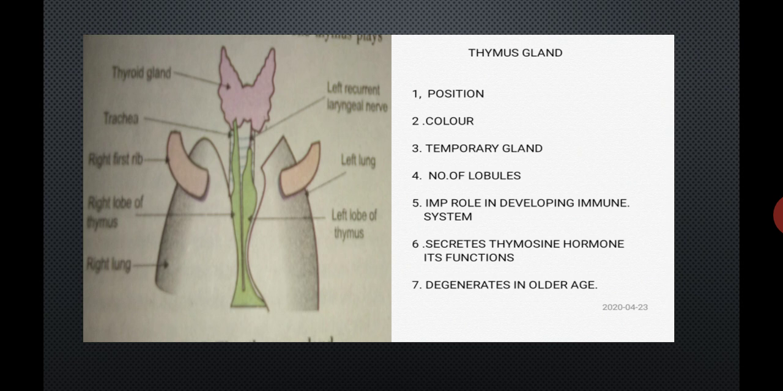Point number 8, student, this gland starts degenerating during older age. So in older age there is a decrease in the production of thymosin, so there is a weakening of the immune response. So this is about our second gland, the thymus gland, which secretes a hormone called thymosin, which plays an important role in the development of the immune system in our body.